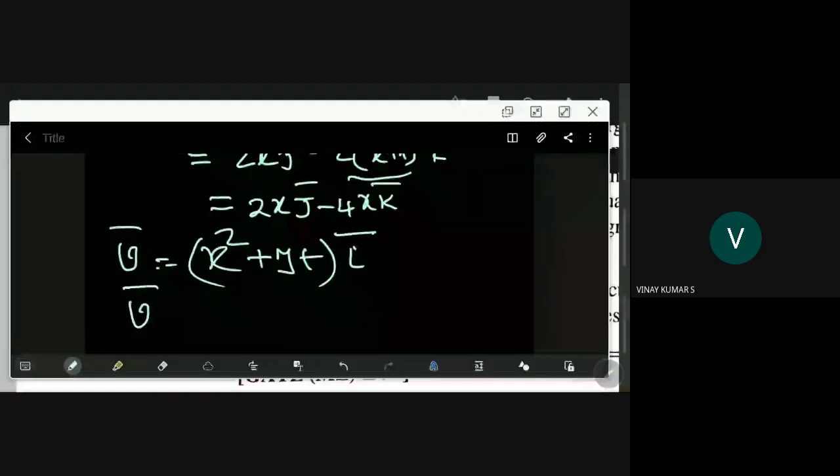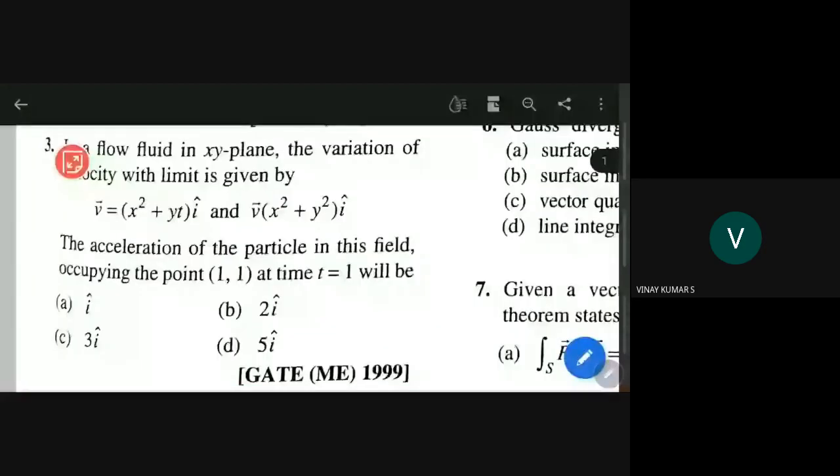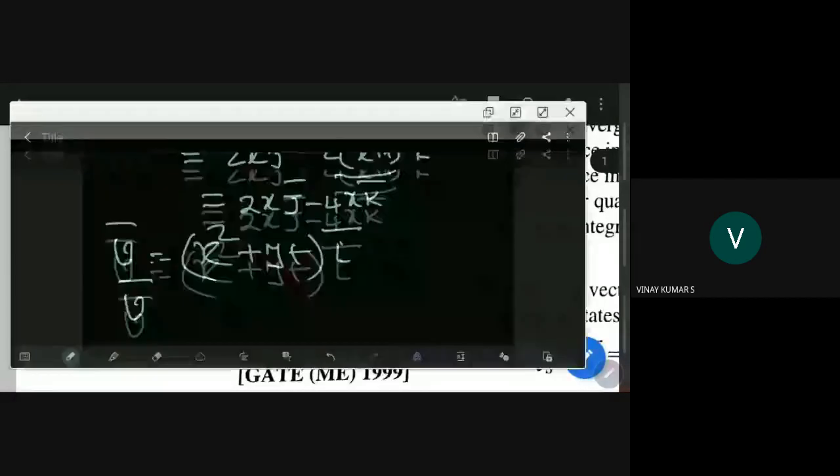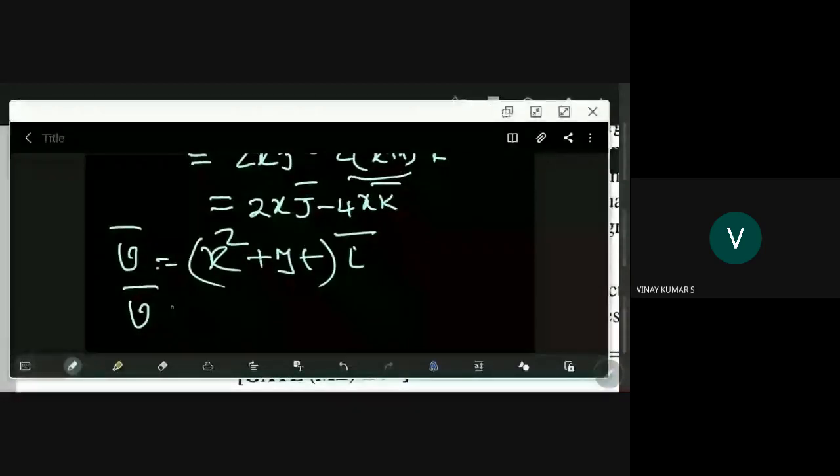And he told that the limit, where is that? V bar into x square plus y square I bar. Okay, that also will take V bar, I mean, as t going to 1, x square plus y square into I bar. Okay, good. No issue, right?